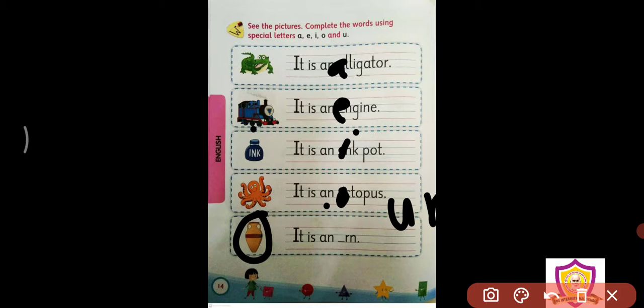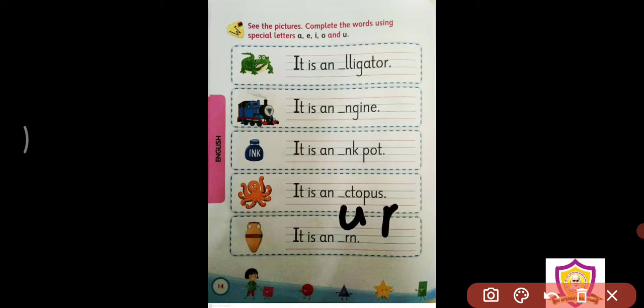U-R-N, urn. Okay? So, we have to write U. It has to be U-R-N, urn. Okay? So, U is the first letter, and since U is a vowel, we call it an. It is an urn. Use "an" here, not "a".